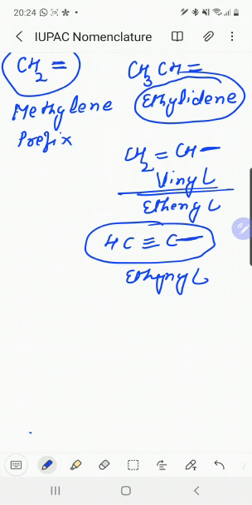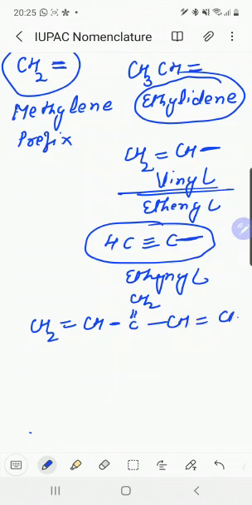We explain it with an example. For example, CH2 double bond CH, C double bond CH2, CH double bond CH2. In this case we have 3 double bonds. We cannot take this double bond in the longest chain, so we use this group as a substituent, and we will add it as a prefix.